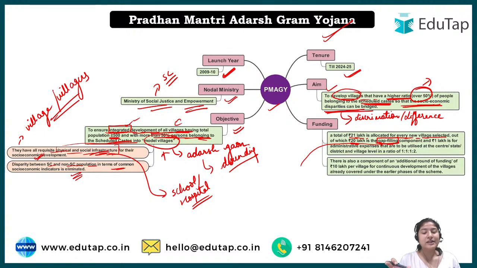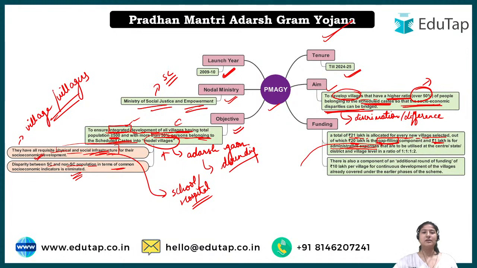So whatever gap filling, that is why this amount, if you go for a particular village, is quite less, 21 lakh and 20 lakh, because there are already many schemes going on. We need not allocate more and more money for one thing only. So this gap filling is for whatever was ignored or left initially when we consider village development as a whole. For that 20 lakh would be used, and the rest 1 lakh would be used for the administrative expenses, because everything happens at different levels, right?